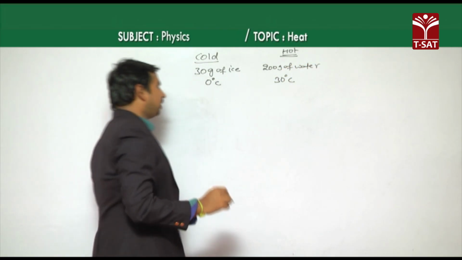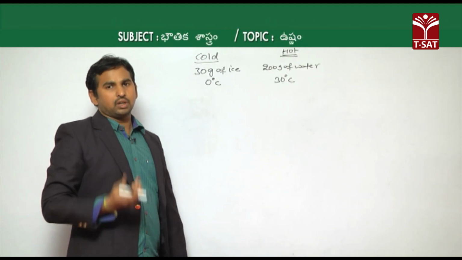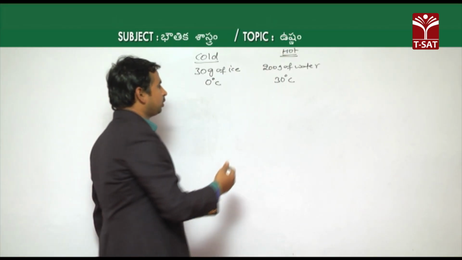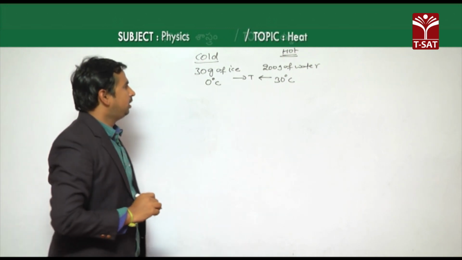That is acting like a hot body, and ice acts like a cold body. When the hot body and cold body are mixed, both come to one final temperature. Let that final temperature be T.